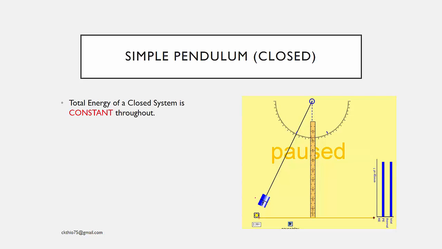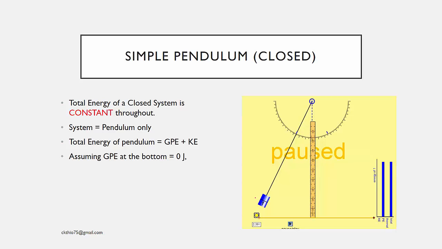So for a simple pendulum, which is a closed system which assumes that there's no air resistance, the total energy of the closed system is constant throughout. And when we talk about the system, in this case we are talking about the pendulum only. So the total energy of the pendulum at any point in time is gravitational potential energy plus its kinetic energy. And let's assume that the bottom over here is considered to be GPE equal to 0.